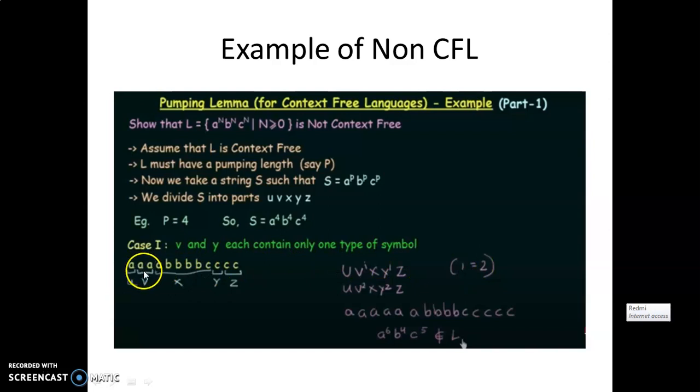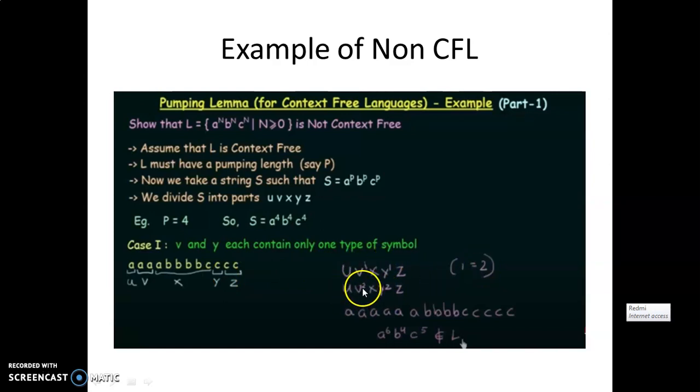The v part is 2 times a, and the y part is 1 time c. So this v part you have to repeat 2 times, and the y part also 2 times, because I have considered the power of v and y as 2.